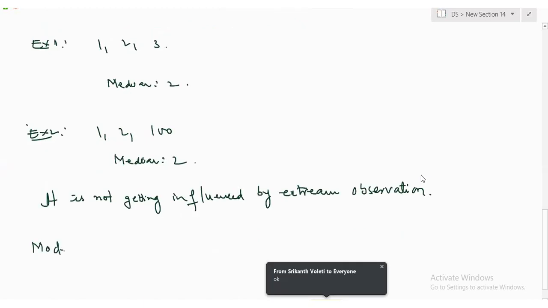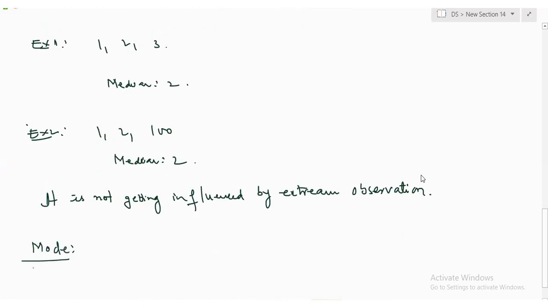Mode. So let me give you examples. For example, your salary data. How is the salary data going to look? Your CEO salary is very, very large, and a junior person's salary is very, very less. With respect to junior people, in any organization there are many more of them, right?